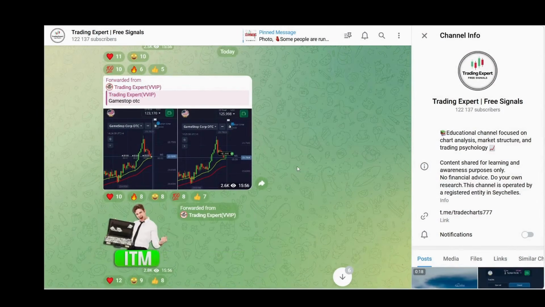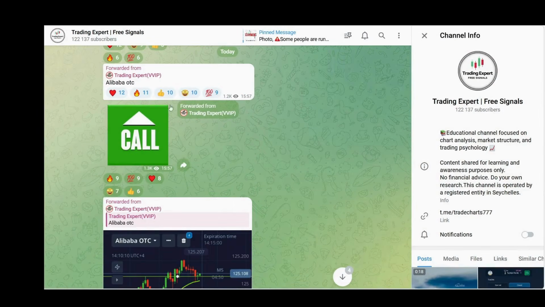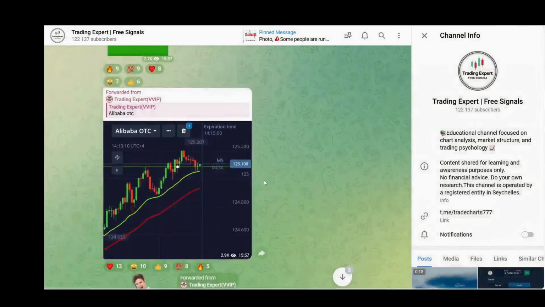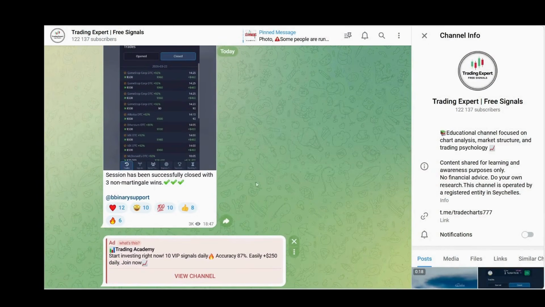Now let's move on to the next trade, which we provided on Alibaba OTC for a call side move. You can see that the previous candle was taking support from the moving average. There was a strong uptrend, and the moving average was present. Additionally, there was a support level. That's why we provided a signal for the upside move, and this was another clean win. So we completed 3 non-martingale trades successfully.